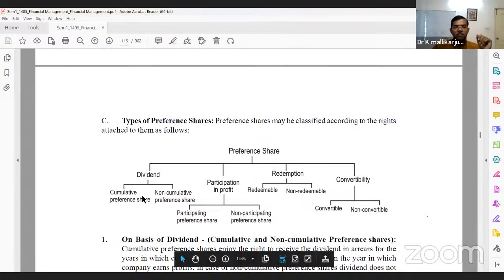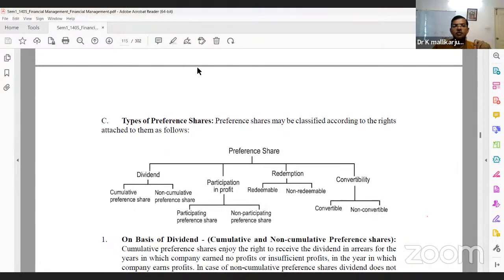Preference shares are classified into 4 different categories. The first one is based on the dividend: cumulative preference shares and non-cumulative preference shares. Cumulative means adding up the dividend amount that is due on the preference shares, so they are cumulative preference shares.